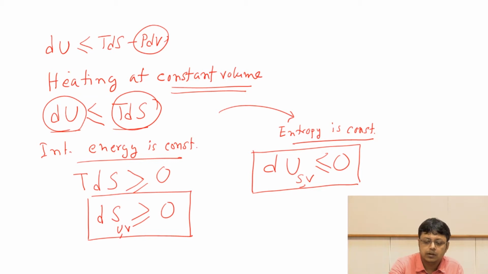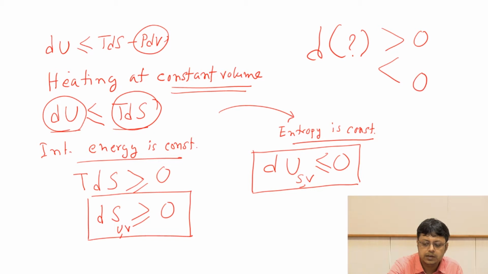So we have to make a condition of some quantity, we do not know it yet, which will be greater than or less than 0, and we need to find out these conditions at constant pressure and temperature, how the system behaves.